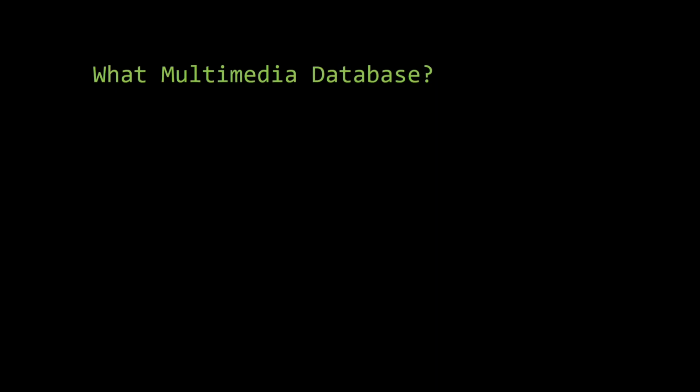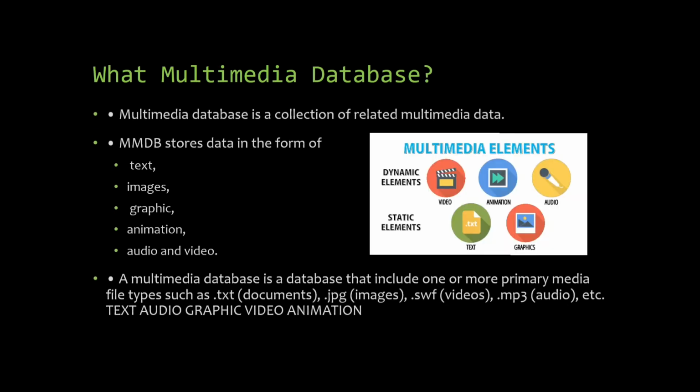What is multimedia database? Multimedia database is a collection of related multimedia data. A multimedia database stores data in the form of text, images, graphics, animation, and audio and video. A multimedia database is a database that includes one or more primary file types such as text documents, images, videos, audios, etc.